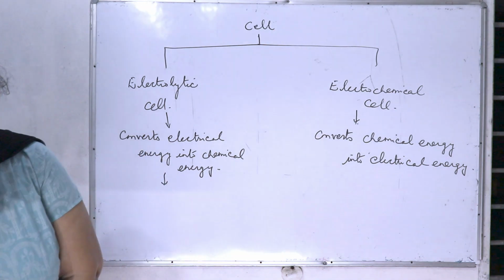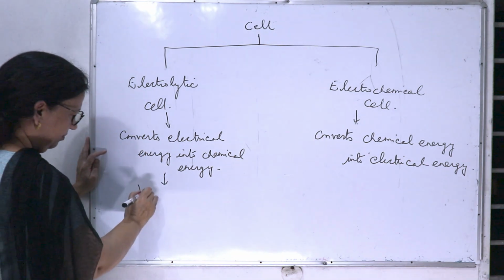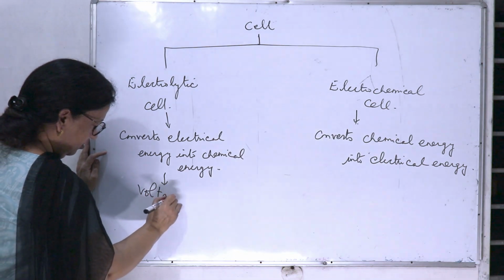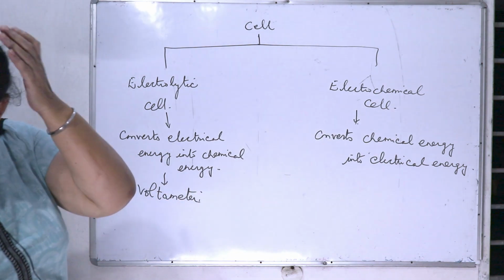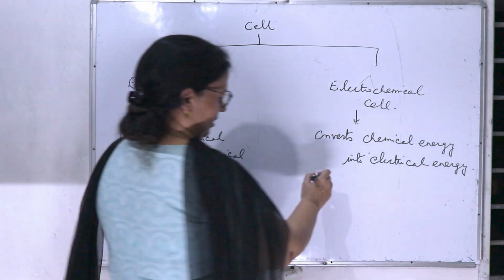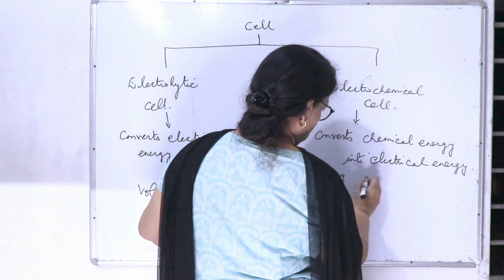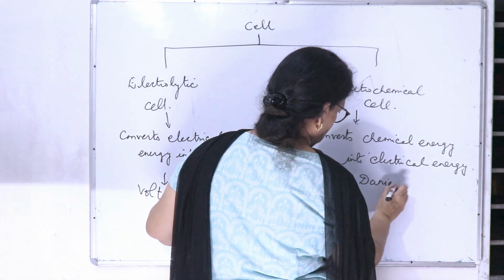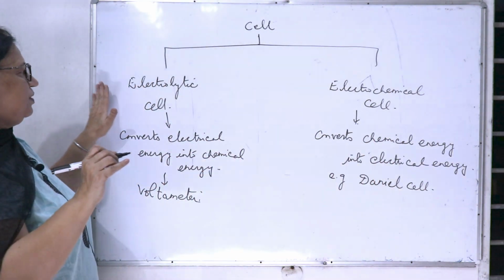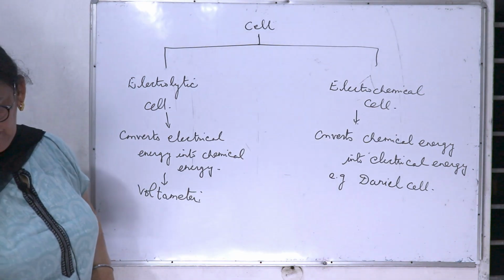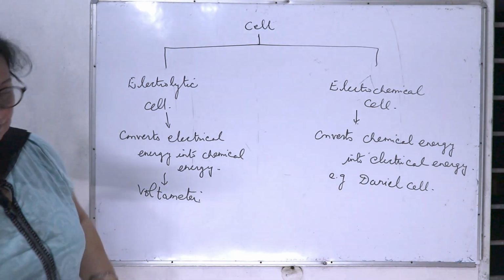Example can be voltameter, and here the example can be Daniell cell. So in this chapter we will study about the electrolytic cell.